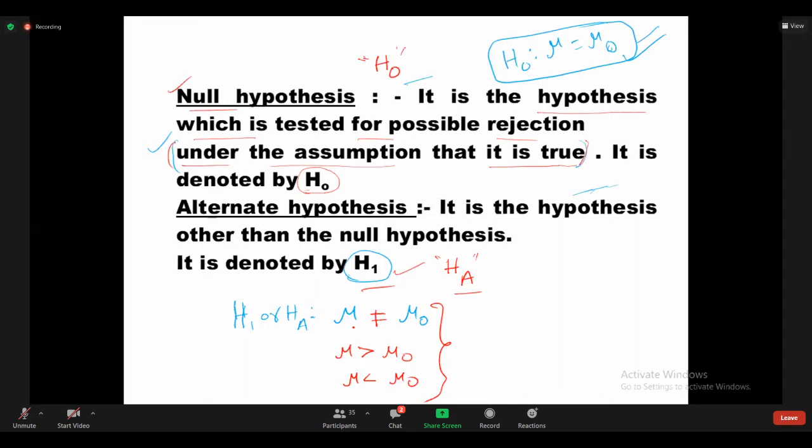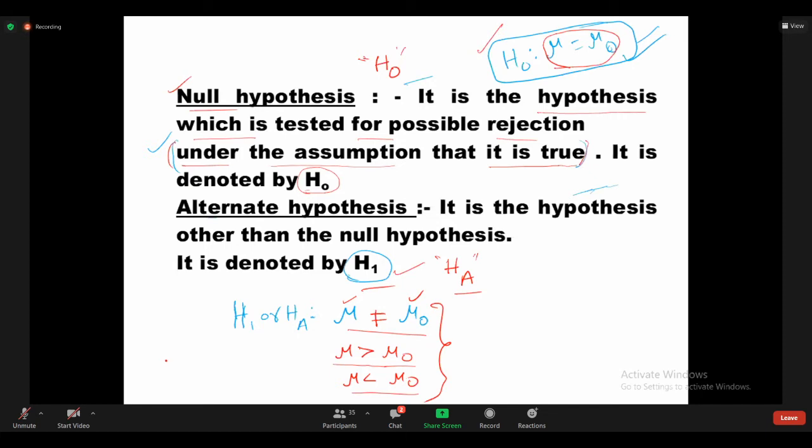The alternative hypothesis is simply against this one. Other than this one means what are the possibilities? Mu is not equal to mu naught. This is one possibility. Or another one is this: the actual population parameter is greater than the estimated. This is one possibility. And another one is the actual population parameter mu is less than mu naught.